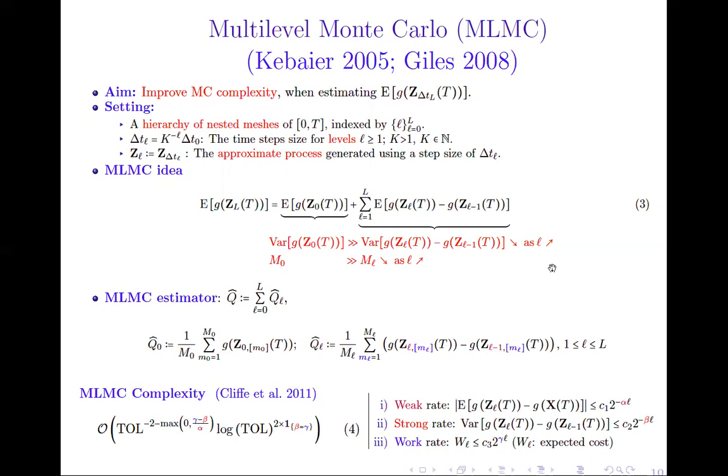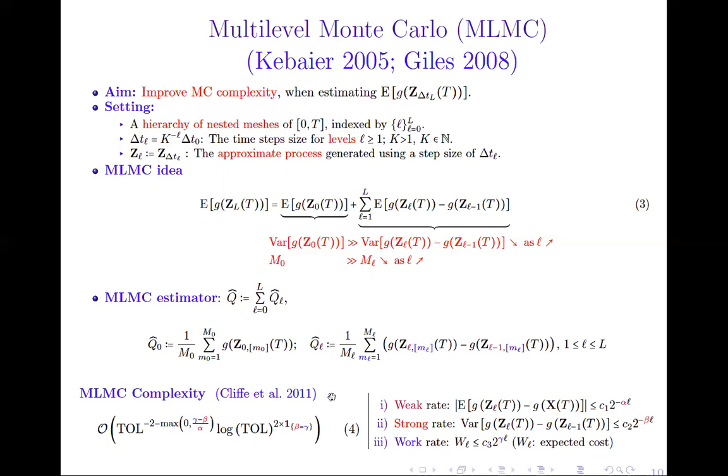I should emphasize that the key idea when constructing the multi-level estimator is to come up with a coupling that ensures that we have a decreasing sequence of the variance of the coupling terms with respect to the level, which means that we have a decreasing sequence of the needed number of samples per level, which means that we sample less and less for levels that are more and more costly.